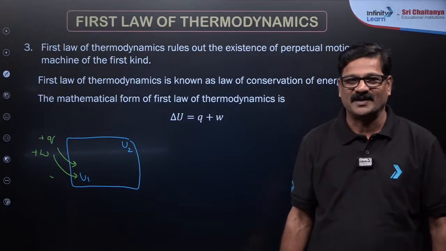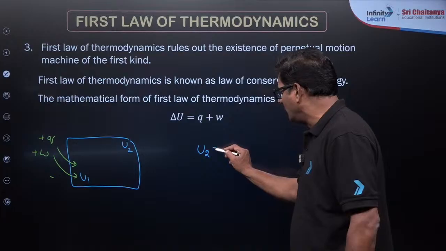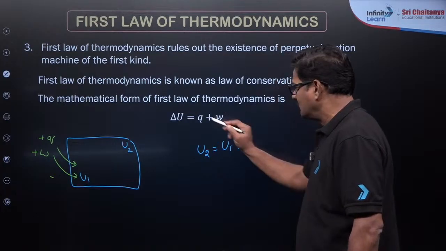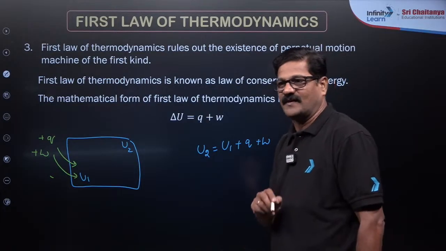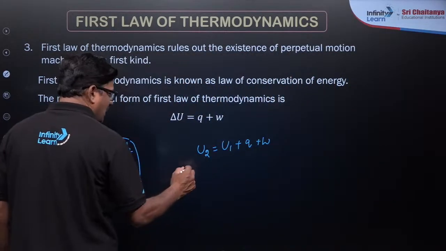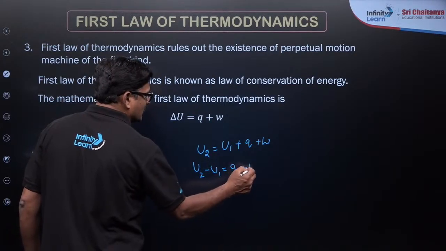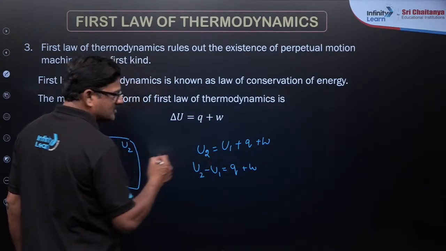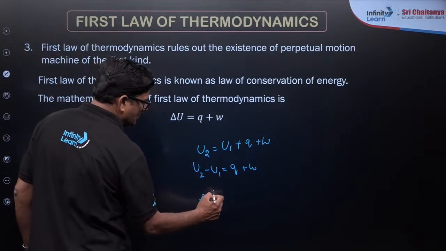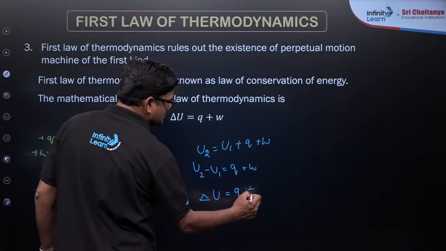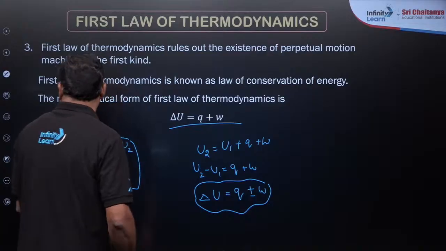How are you? So the final internal energy U2 is equal to U1 plus Q, which is given, and W, the work done on the system. I want to take this U1 to the other side. So U2 minus U1 is equal to Q plus W. U2 minus U1, final minus initial, is going to be delta U. So delta U is going to be Q plus W. This is what is called the first law of thermodynamics.